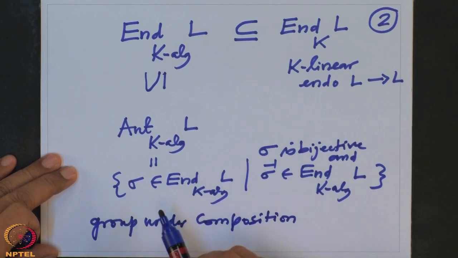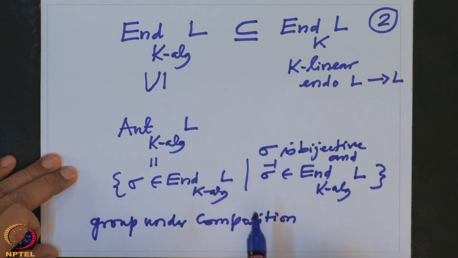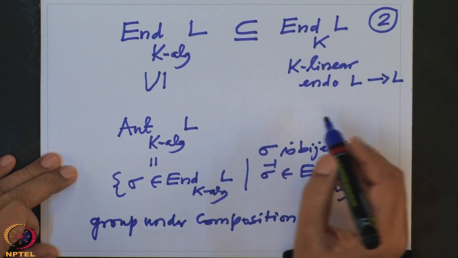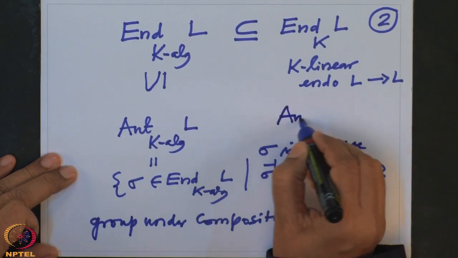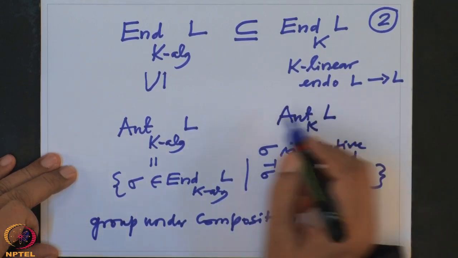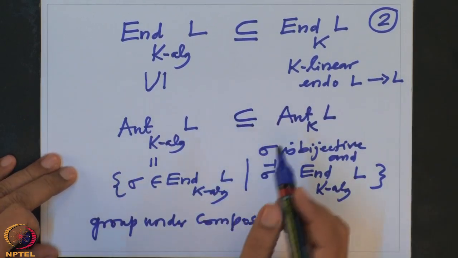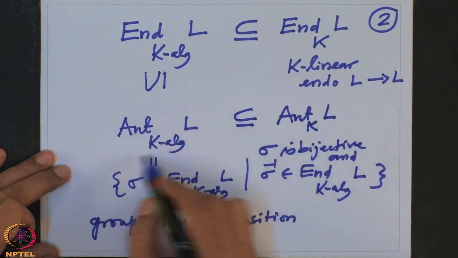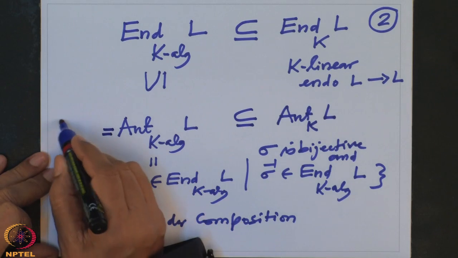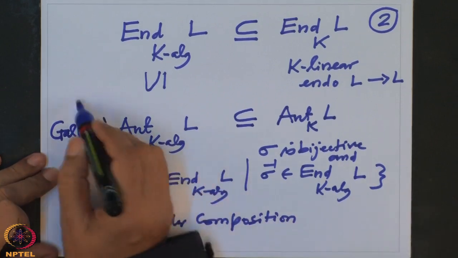Because we have seen, if you have two algebra homomorphisms, their composition is also an algebra homomorphism. The inverse is also an algebra homomorphism, so under composition it becomes a group. And let me also remind you, if I write only Aut_K(L), this should mean only vector space automorphisms. So this is also a subset here, and it may be proper. This also may be proper, etc. So we are concentrating on this group. This group I will keep denoting Gal(L over K). This is called the Galois group of L over K.